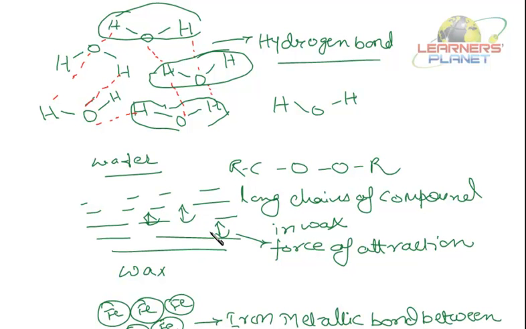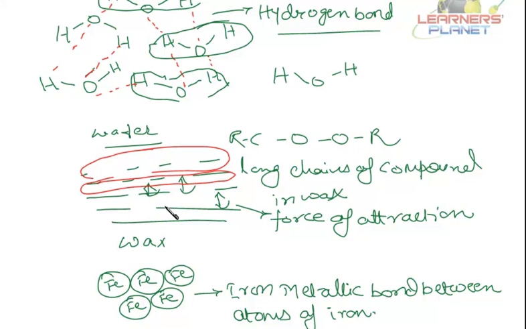Now the more the surface area, the more the force of attraction. See, if this particular one is one long chain and this one is the second long chain, so the surface area is large, so the force of attraction will be high. Right? And iron, what is the melting point?